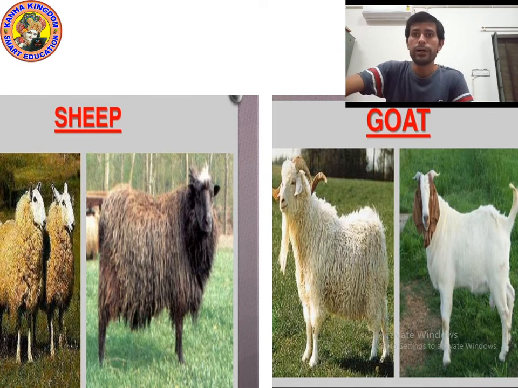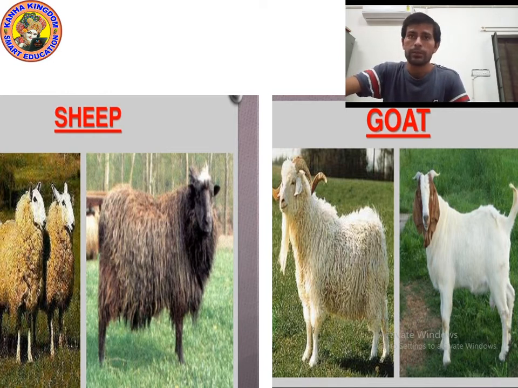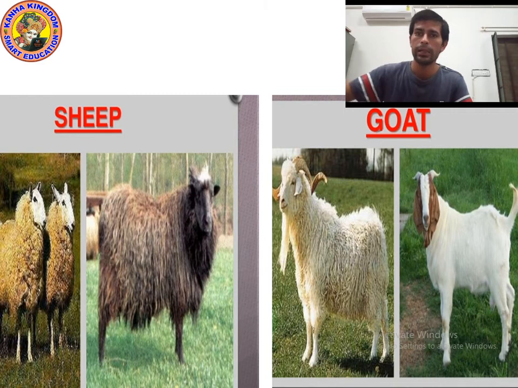Their fur is used to make shawl. And do you know about Kashmiri goat? From Kashmiri goat, we get wool, we get hair. The hair of Kashmiri goat is used to make shawl, and the name of the shawl is Pashmina shawl.